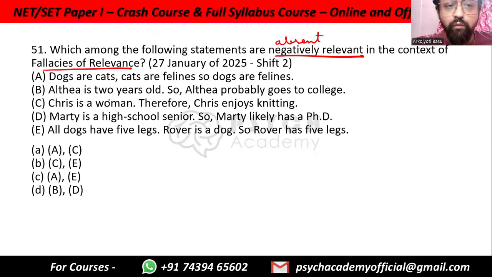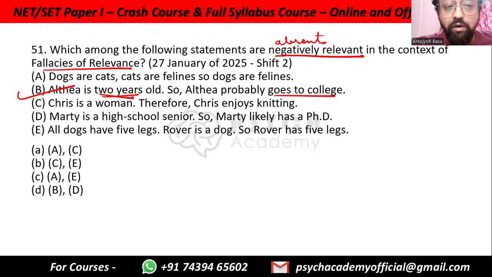Possible if we accept that dogs are cats. Althea is 2 years old, so Althea probably goes to college. How can a 2-year-old go to college? These are not related to each other. The category of going to college does not have a 2-year-old in it, so it is made of absence. So option B is a negatively relevant fallacy.